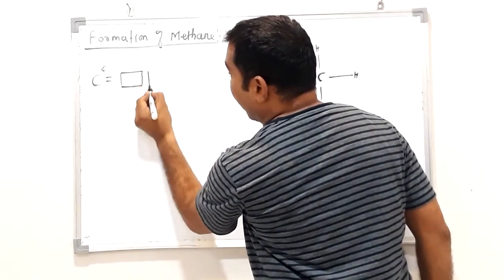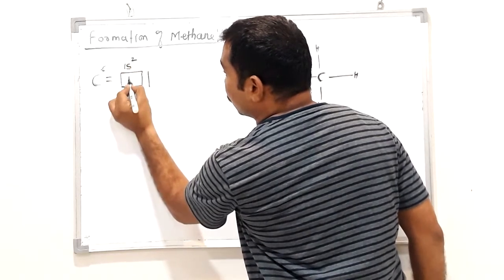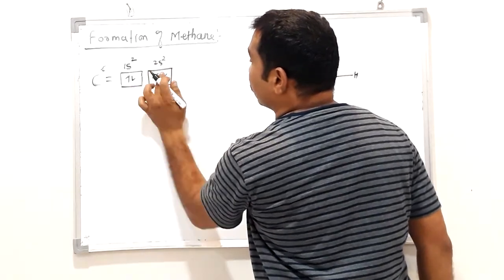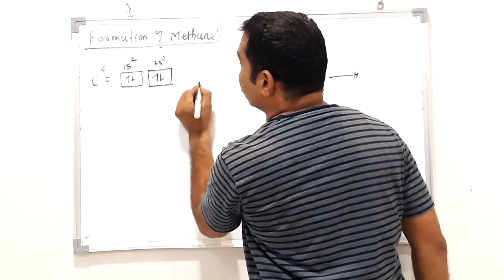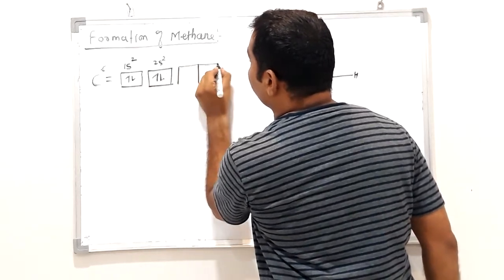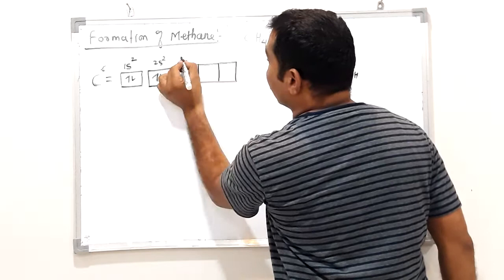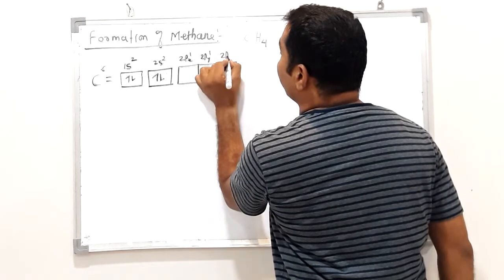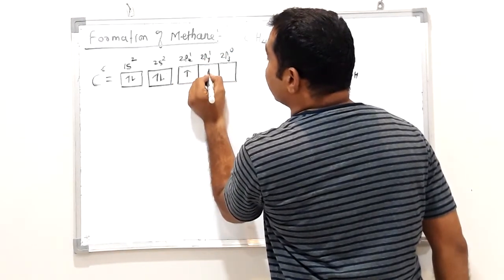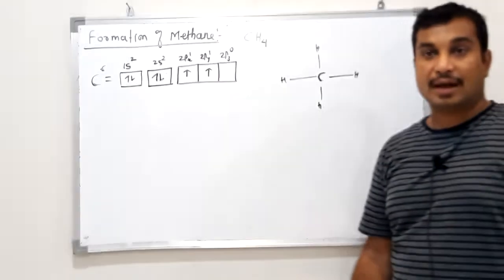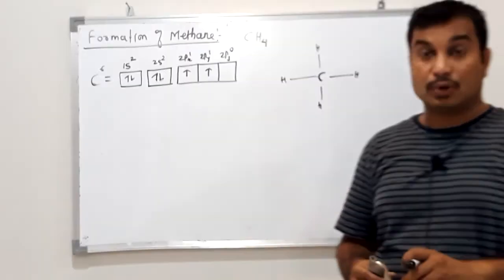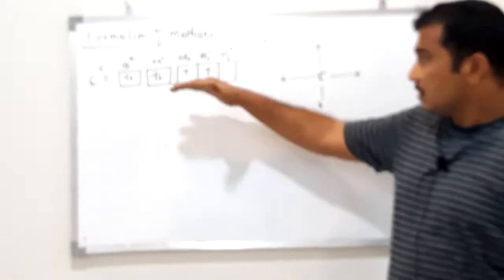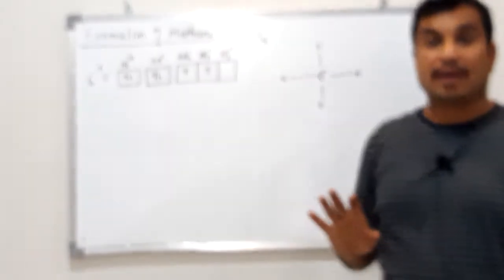Okay, that is confirmed. Now see here, carbon, atomic number 6, electronic configuration 1s2, 2s2, 2px1, 2py1, 2pz0. This is the electronic configuration of carbon in the ground state, meaning the distribution of 6 electrons in an atom of carbon.